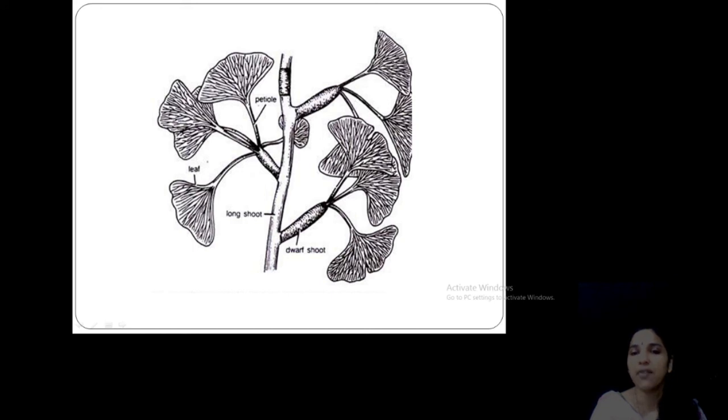The leaves are wedge shaped or fan shaped, deeply lobed, dividing into two halves, with dichotomous venation, and petioles present. So this is a simple picture of Ginkgo biloba.